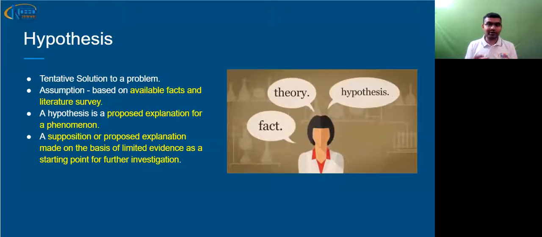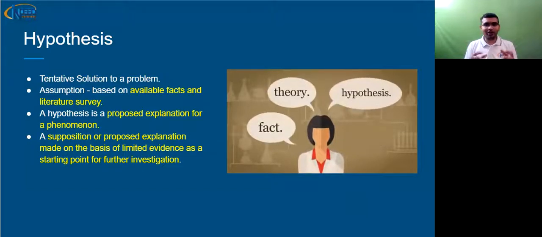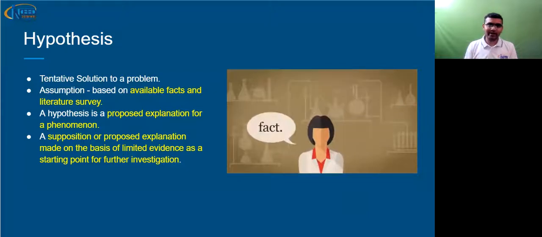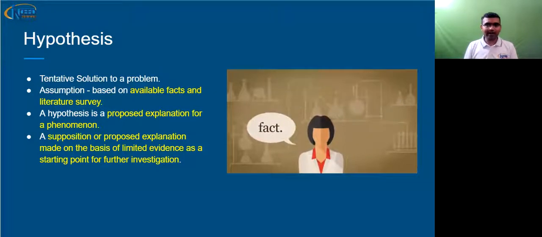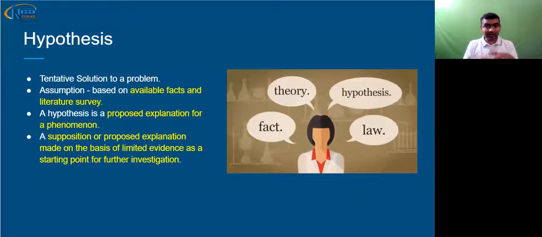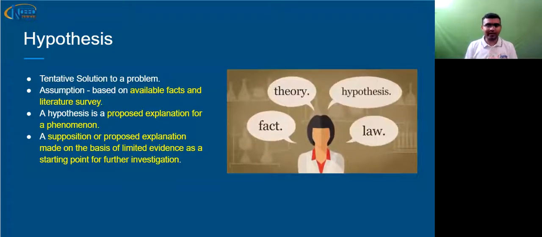Now, this assumption is based on some survey, that is literature survey. This is a proposed explanation for a phenomenon. So in our case, the phenomenon is the election is going to happen and one is going to win, another is going to lose, or there could be a tie as well. So in this particular phenomenon, your hypothesis is that I am going to win.